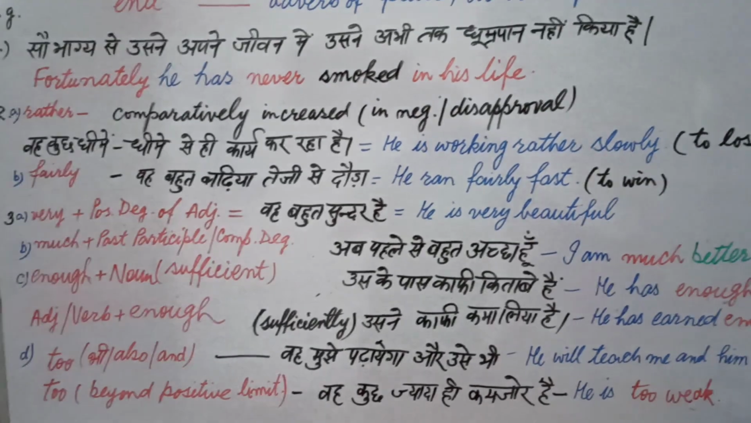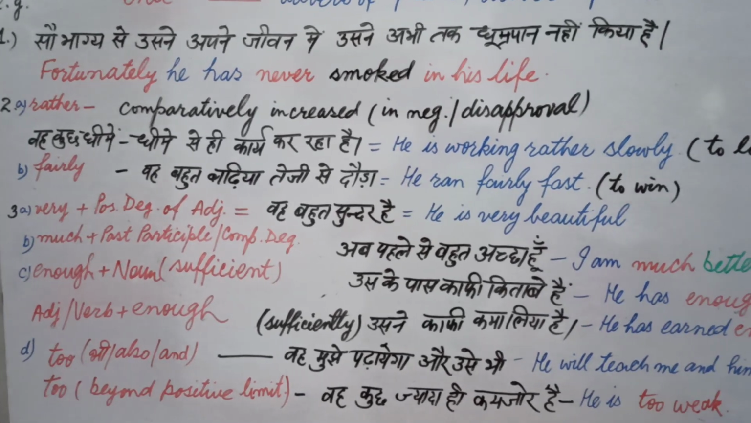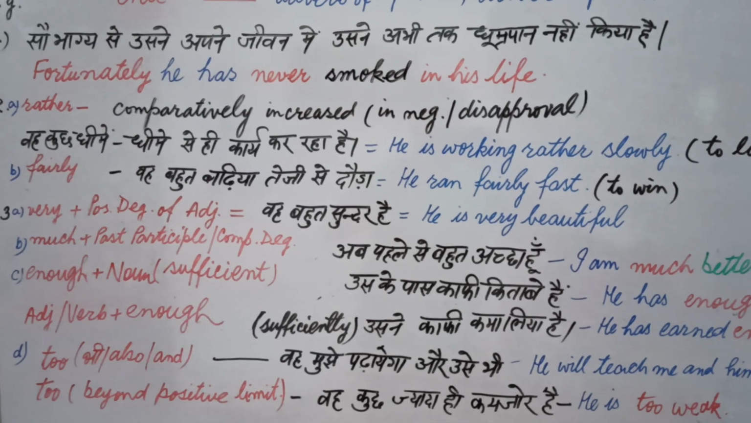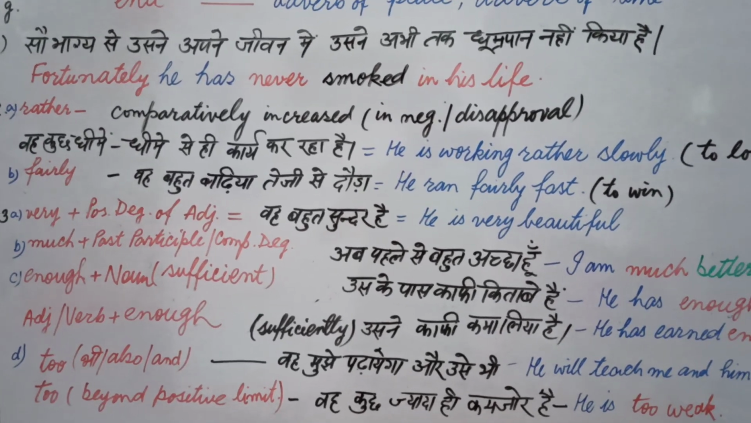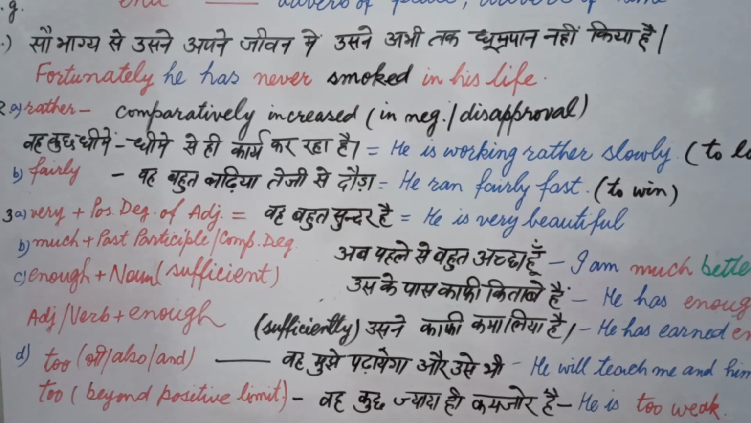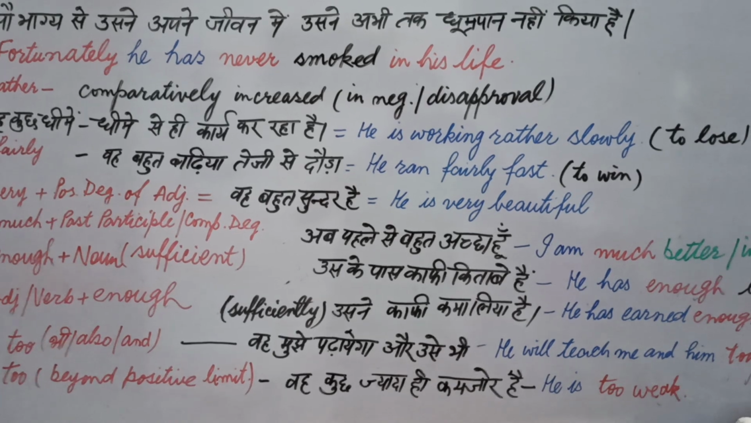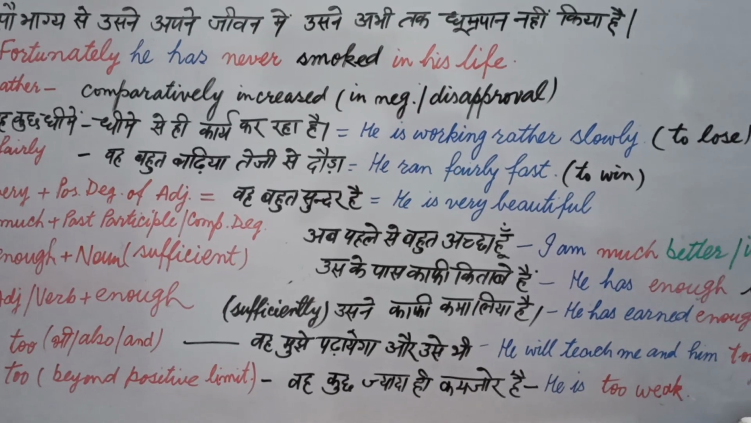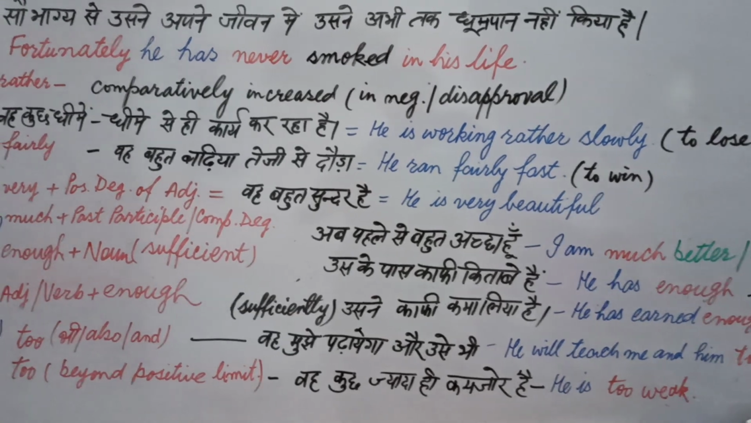Now see fairly. Fairly is used in the sense of very, but it is used in positive sense. वह बहुत बढ़िया तेजी से दौड़ा. वाह क्या दौड़ा, वह तो बहुत ही बढ़िया दौड़ा. You can say any one of these expressions in Hindi, but the English will remain the same. He ran fairly fast. Fairly shows positivity and approval. It is the opposite of rather.